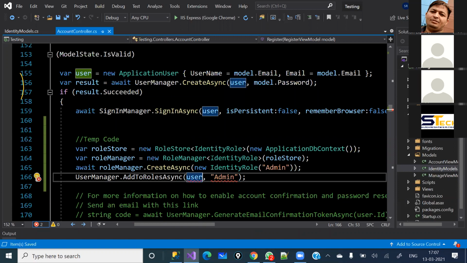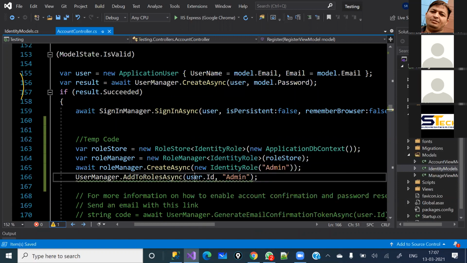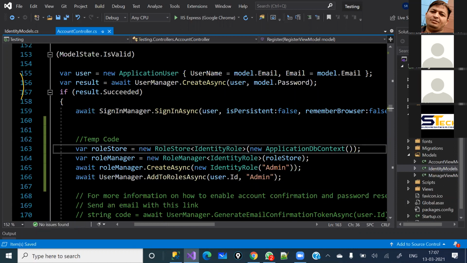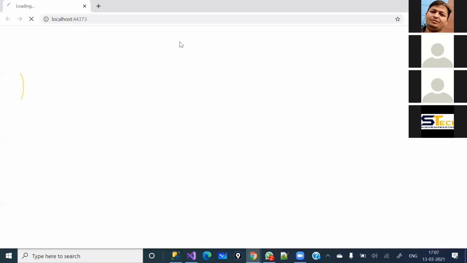And here what we need to give is the user ID. That's the reason it is giving an error. Because this is an async method, it is expecting the await keyword, so I'm just going to give the await keyword here. Now, perfect. So this is just temp code to create the admin credential, the admin role. And now I'm going to run the application, and I will register here one user that will be like our admin, right? So let it load.